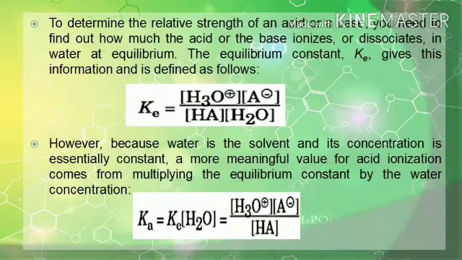To determine the relative strength of an acid or a base, you need to find out how much the acid or the base ionizes or dissociates in water at equilibrium. The equilibrium constant, or the Keq, gives this information and is defined as follows. Equilibrium constant is equal to hydronium ion positive multiplied by acid negative over the acid multiplied by water.